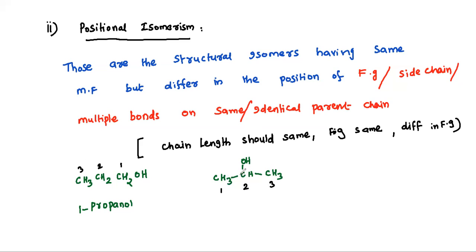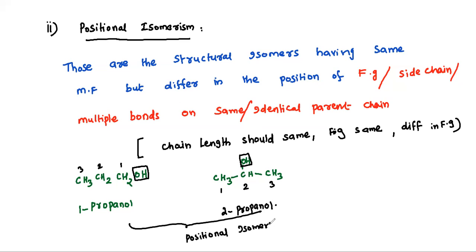So the parent chain length is the same, the functional group is the same, OH here also, but only the position of the functional group is different. In the first compound, 1-propanol, the position of the functional group is 1. In the second compound it is 2-propanol. Only the position is changed. That is the reason you can say they are positional isomers.